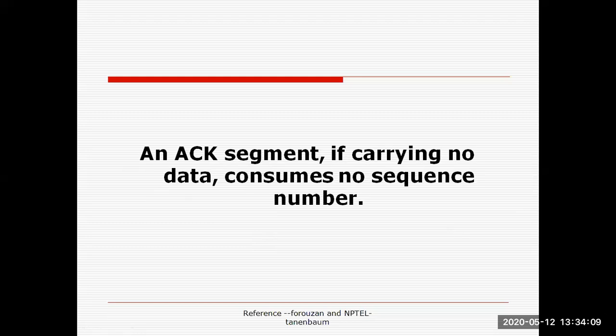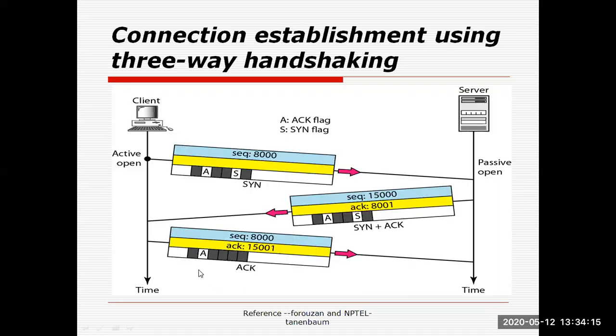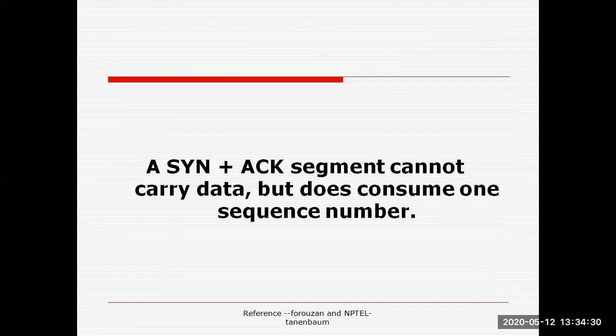An acknowledgement segment, if carrying no data, consumes no sequence number. So here the acknowledgement field is set, and this TPDU does not carry any data. That's why the sequence number has not been increased here. We are following the same 8000 sequence number here.